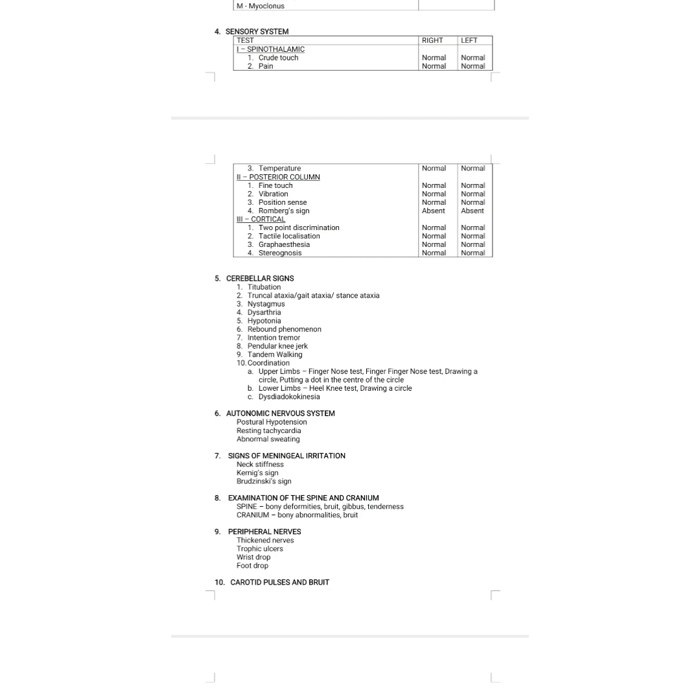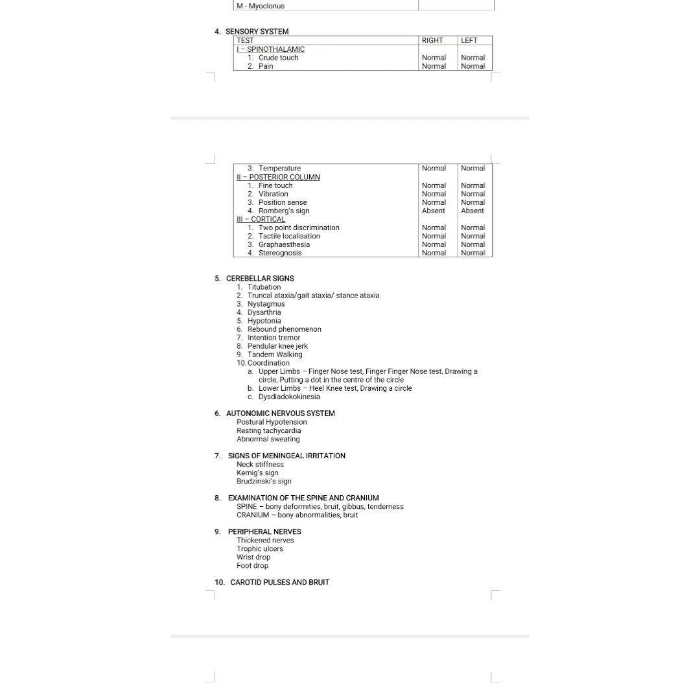And then signs of meningeal irritation, like neck stiffness, whether Kernig sign and Brudzinski sign are present or not. What is Kernig sign? In the Kernig sign, the knee and hip are flexed to 90 degrees, and then the extension will be painful. In the Brudzinski sign, with passive flexion of the neck, the patient will have flexion of the hip and the knee. So this is about the meningeal signs. And then examination of the spine and the cranium. Look for bony deformities, any bruit, gibbus, and tenderness. In the cranium, bony abnormalities and bruit.